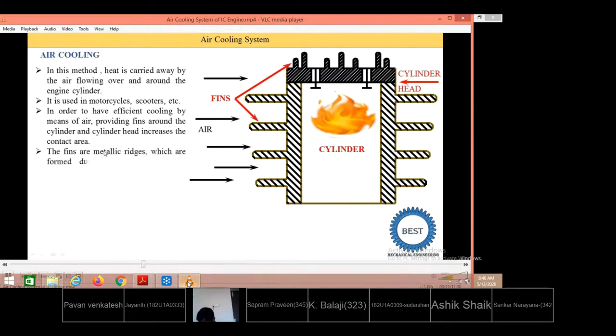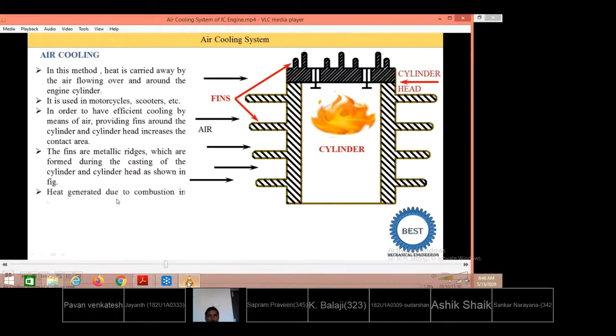The fins are metallic ridges which are formed during the casting of the cylinder and cylinder head, as shown in this figure. This means the fins are solid metallic components formed during the casting. The cylinder is generally made by casting, and during the casting the cylinder fins are also constructed. In some engines the fin is a separate part, an extended surface that is mounted externally to the cylinder.